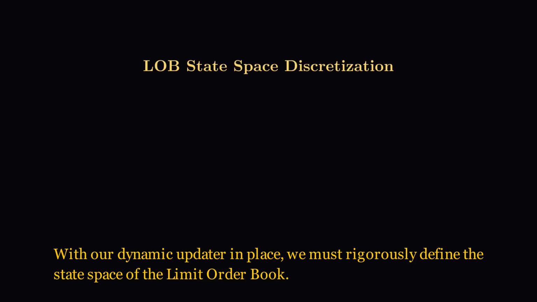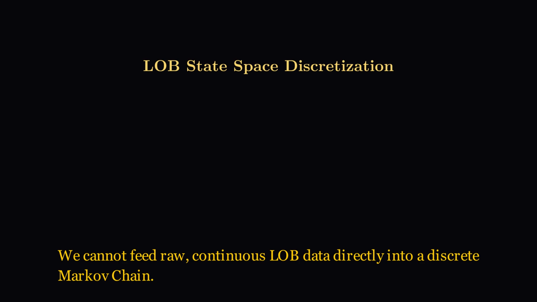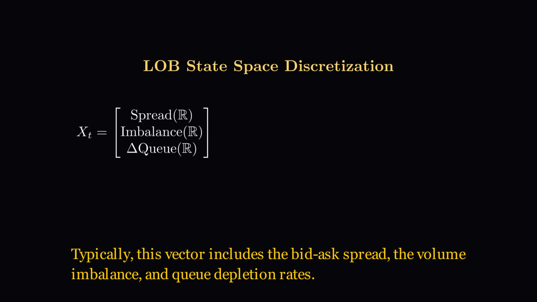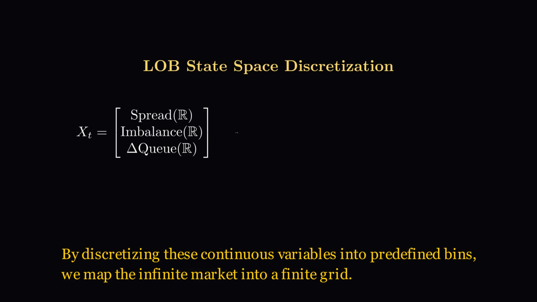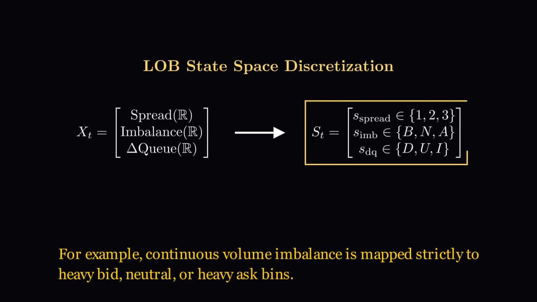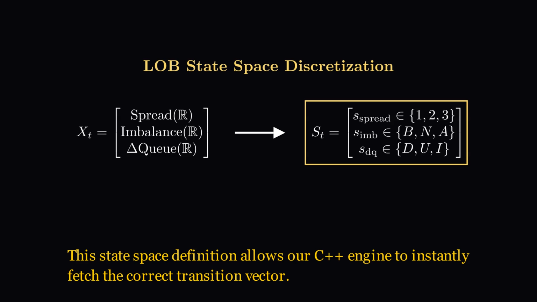With our dynamic updater in place, we must rigorously define the state space of the limit order book. We cannot feed raw, continuous LOB data directly into a discrete Markov chain. We must compress the continuous microstructure into a finite state vector, S subscript t. Typically, this vector includes the bid-ask spread, the volume imbalance, and Q depletion rates. By discretizing these continuous variables into predefined bins, we map the infinite market into a finite grid. For example, continuous volume imbalance is mapped strictly to heavy bid, neutral, or heavy ask bins. This state space definition allows our C++ engine to instantly fetch the correct transition vector.